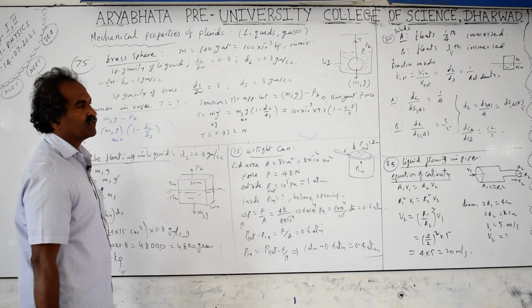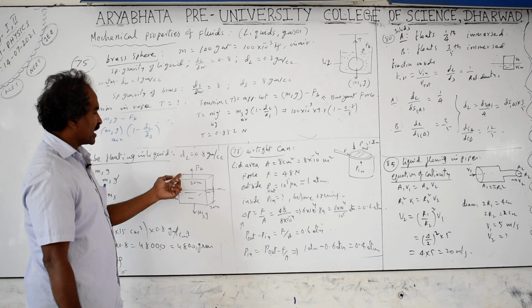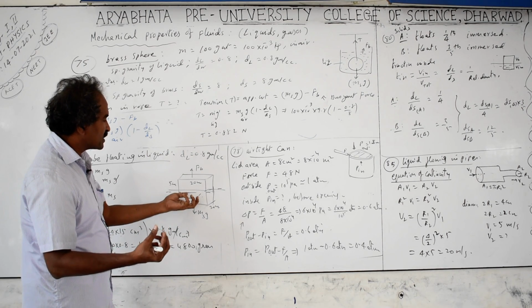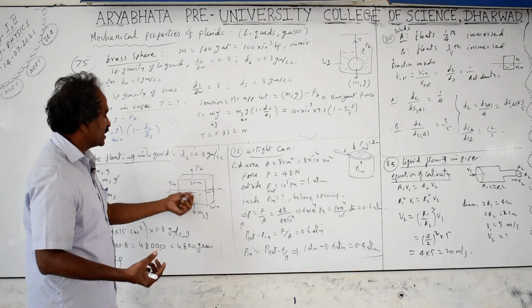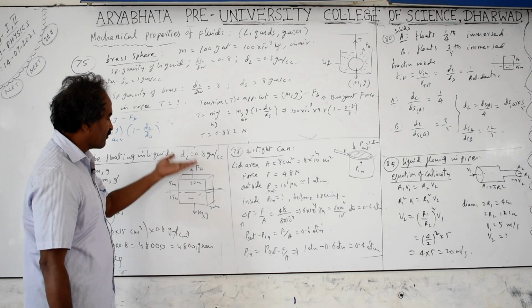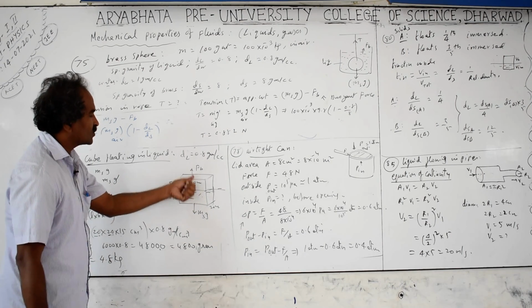For example, iron: if you take iron, its density is more than water, so it sinks. But the same iron in mercury floats. Why? Because the small amount of mercury displaced has a very high density compared to the solid. If the density of the liquid is more than the solid, that liquid pushes the solid upwards, away from gravity. So here this much amount of liquid is able to balance the total weight of the solid.